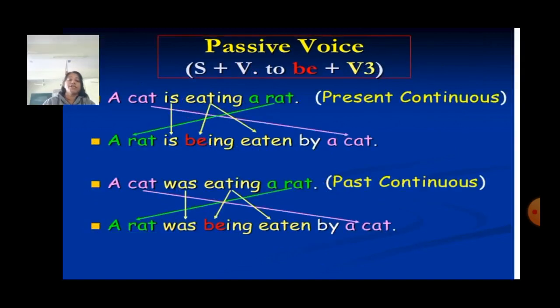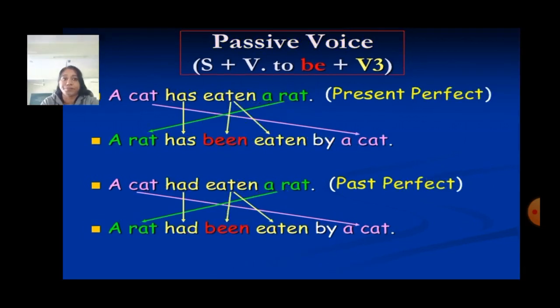Present continuous tense. A cat is eating a rat. Is eating is given, we will write is being eaten, past participle. A rat is being eaten by a cat. Past continuous tense. A cat was eating a rat. A rat was being eaten by a cat. Was will remain the same. Eating will convert into being eaten.